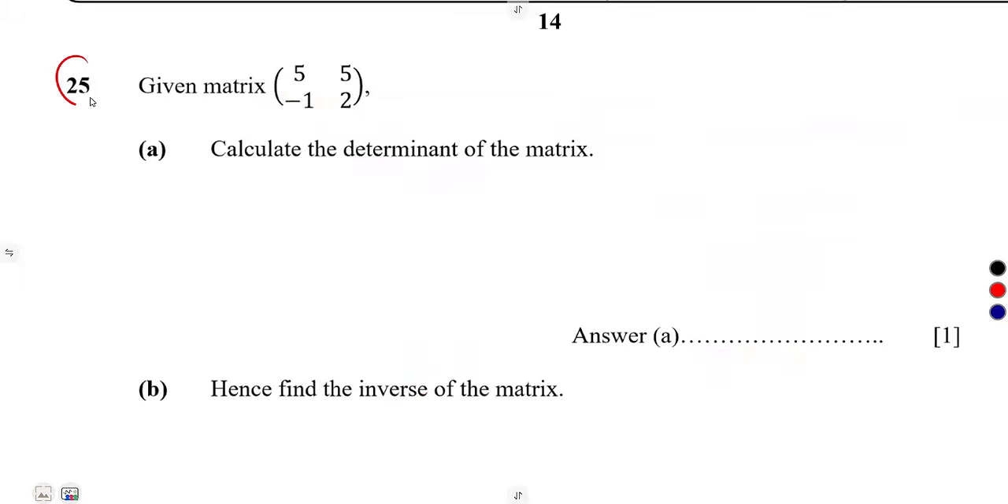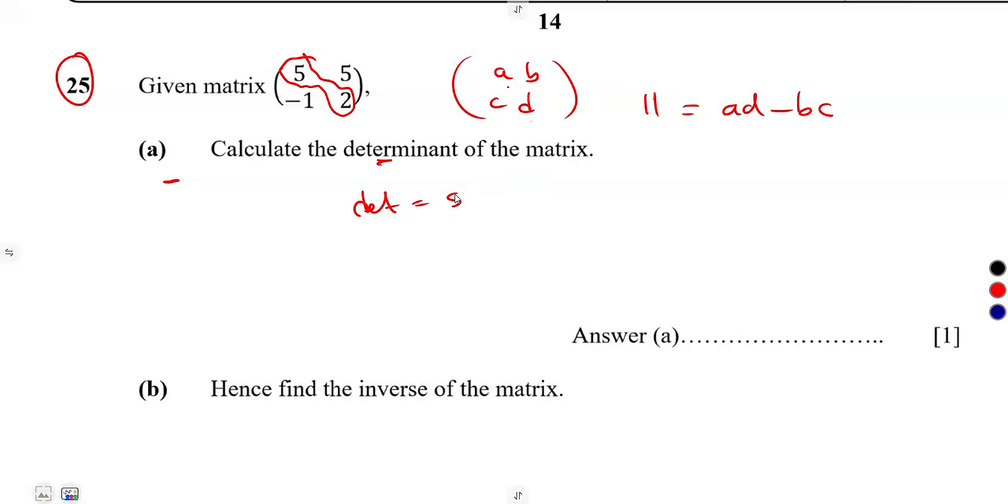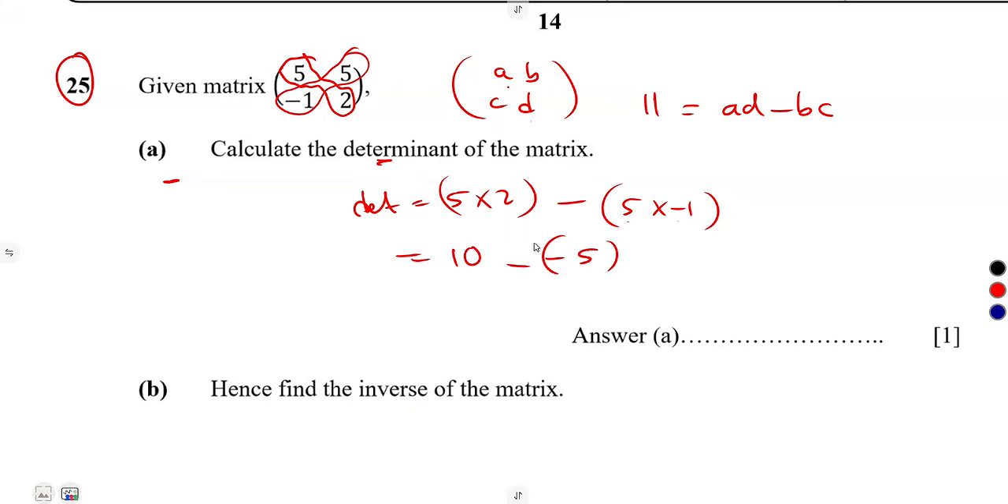Number 25, you're given a matrix. Calculate the determinant of this matrix. Remember, if you're given a, b, c, d on a 2 by 2 matrix, its determinant is going to be ad minus bc, the product of the major diagonal minus the product of the minor diagonal. So that's 5 times 2, which is 10, minus 5 times negative 1, that's negative 5. Simply adding this, negative negative is a positive. So that gives us 15 as the determinant.